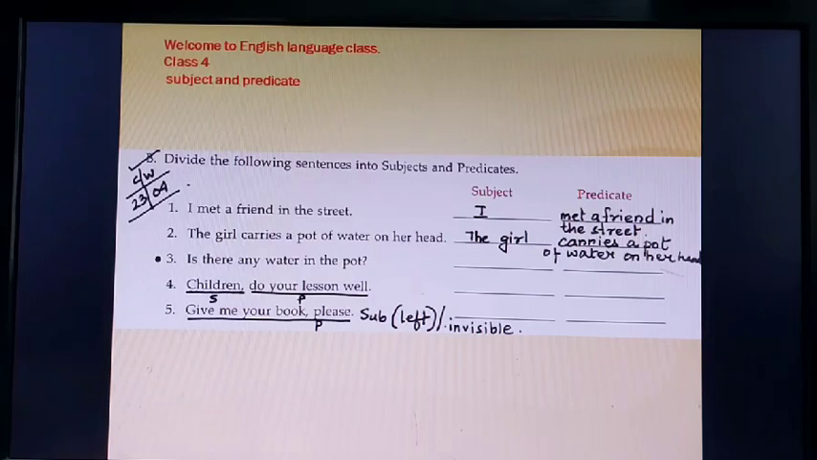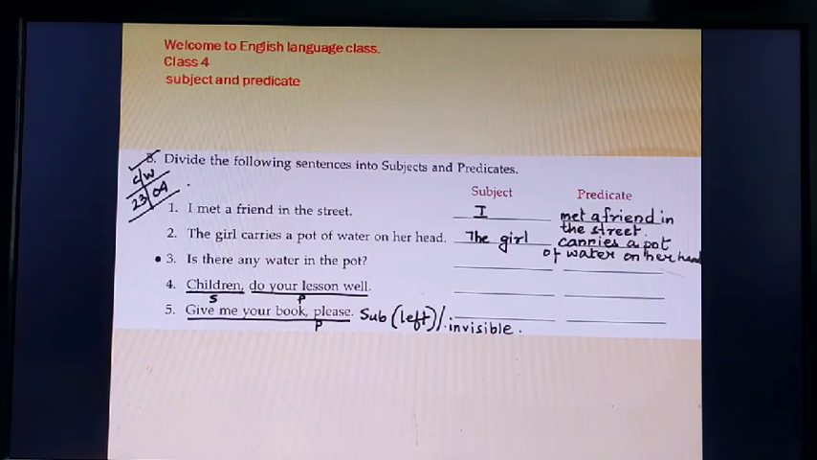So what is it? Divide the following sentences into subject and predicate. We all have done subject and predicate, and I hope that you have done the homework by now. So this is your page number 23. Number 1 and 2 I have done for you.